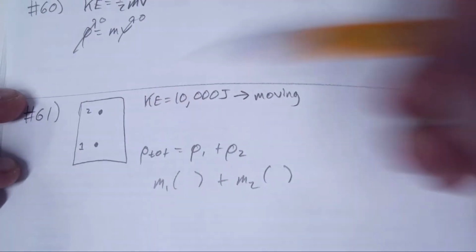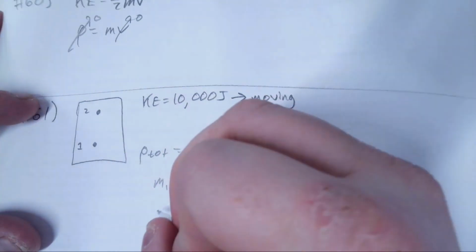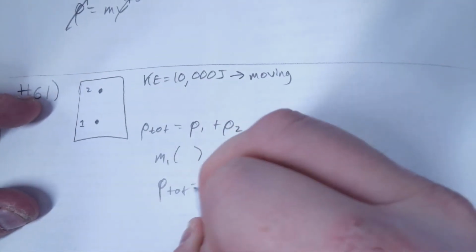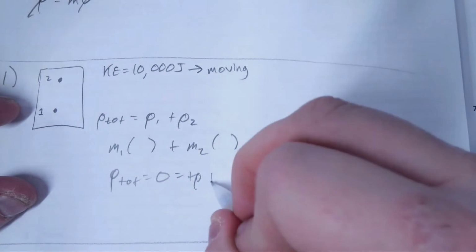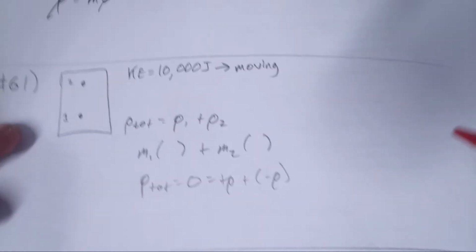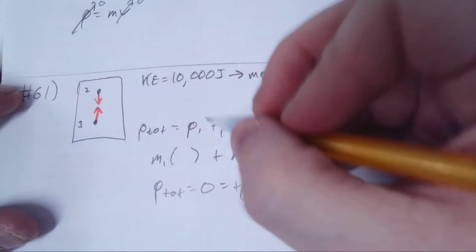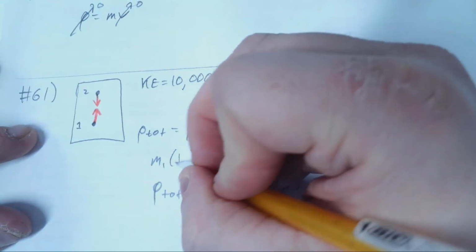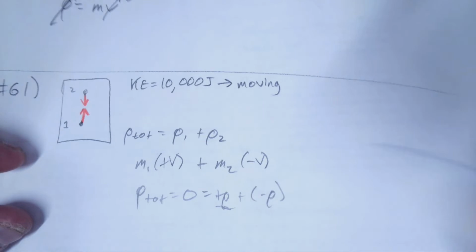So if we realize here how we can have this cancel out, in order for the total momentum here to be 0, we basically have to have one of the momentums be positive and the other momentum be negative. And how can we have that? We can't have positive or negative mass, so the conclusion is that we can have positive and negative velocity relative to each other. So one object can be moving up, and then the other object, let's say, is moving down. It really can be any orientation here, where the first mass going up would have a positive velocity, causing this to occur, and then the second one would have a negative velocity, causing there to be negative momentum.